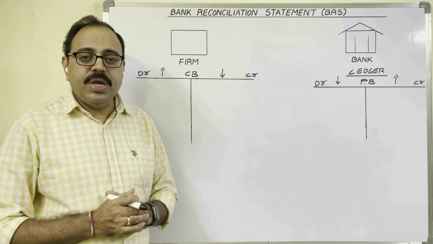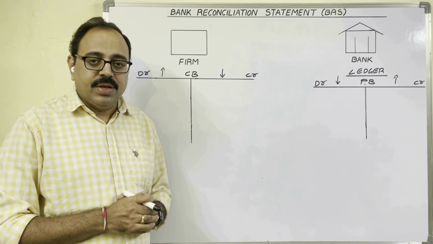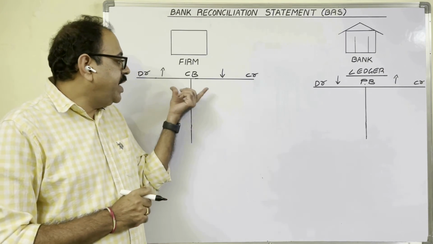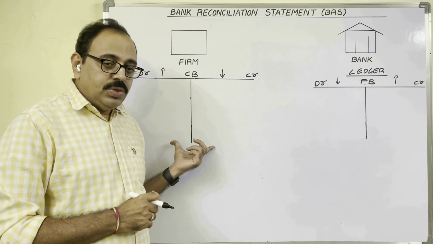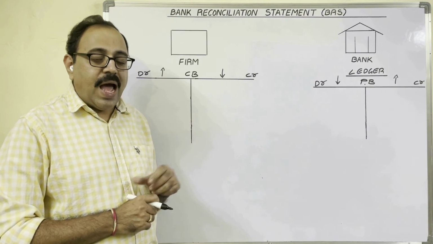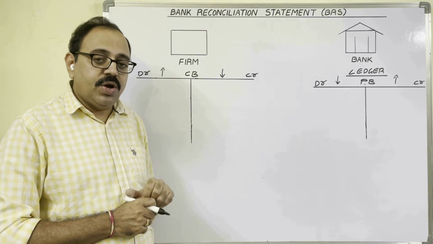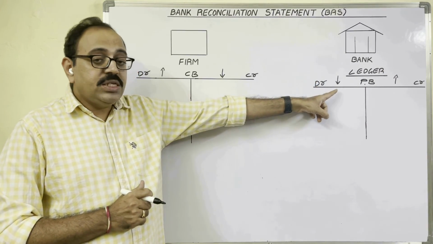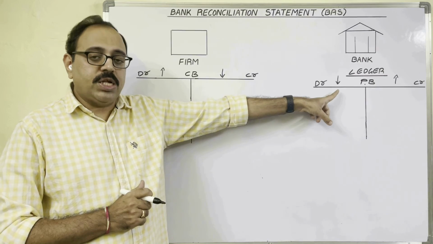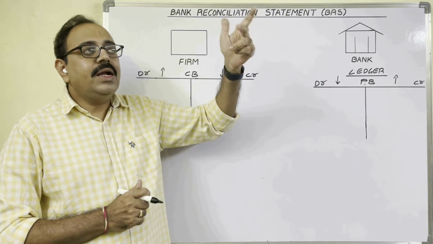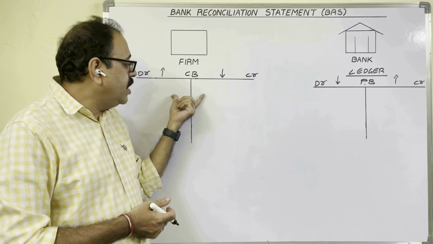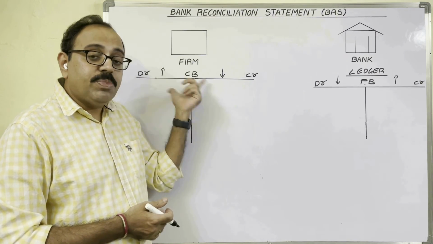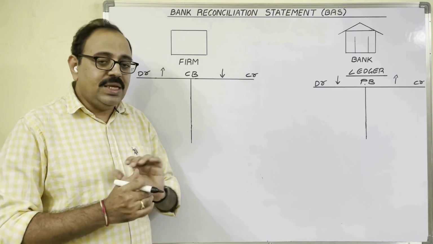We can prepare the same BRS in another manner also. In the first method, by taking bank balance as per cash book, we prepared BRS. So we got that answer. As per passbook, favorable answer we got. If you start BRS with a favorable bank balance of passbook, and add and subtract these reasons for disagreement, then you should get overdraft bank balance as per cash book. Let us see that method.